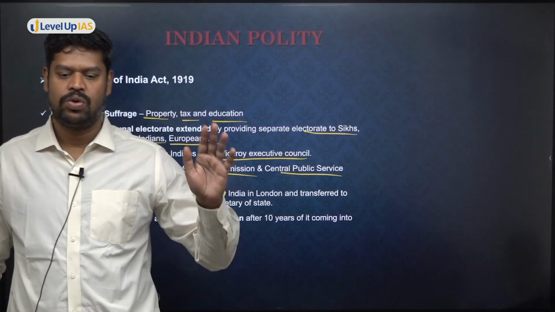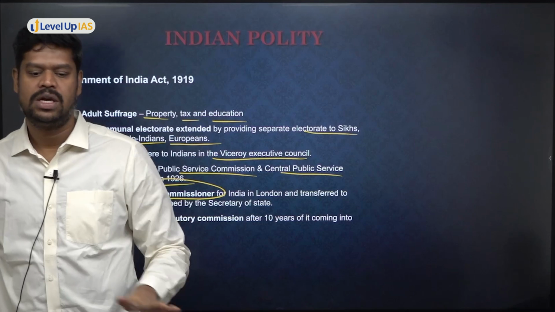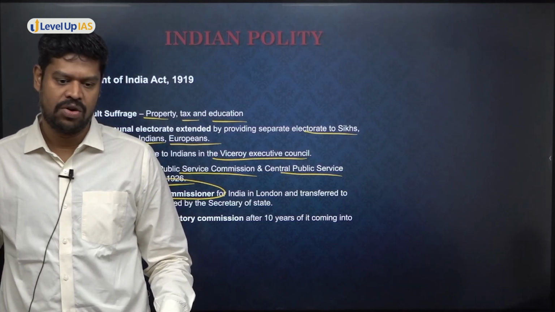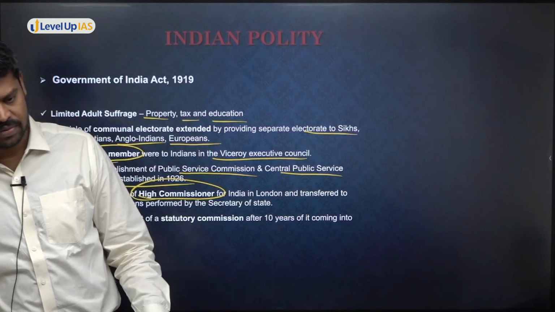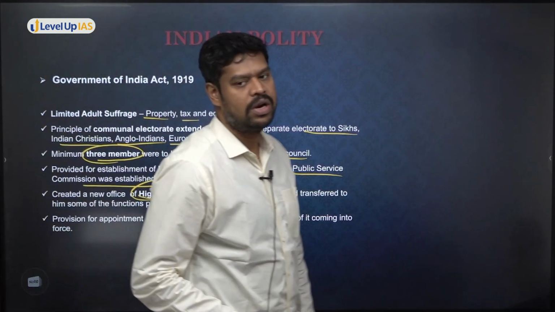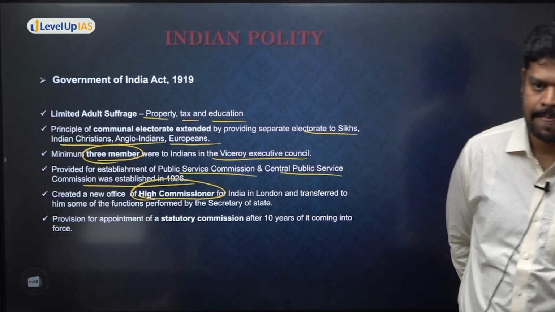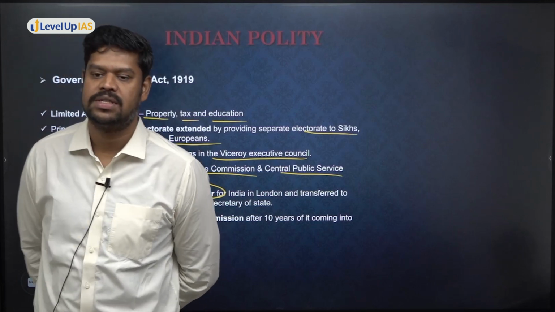So is it clear what the Government of India Act 1858 was, and then subsequently all the three Councils Acts of 1861, 1892, 1909? Who is considered to be the father of communal electorate? And why is he called the father of communal electorate? Can anyone explain the system of communal electorate? Explain what this separate electorate is.